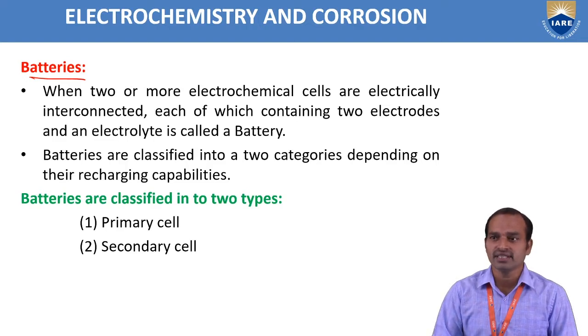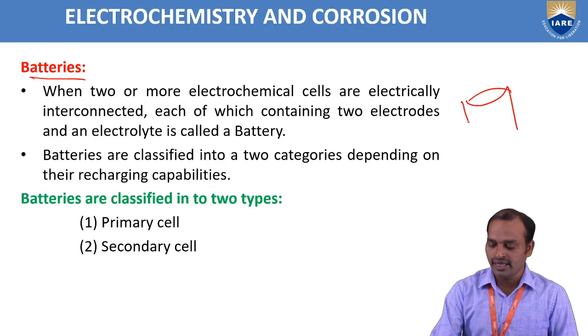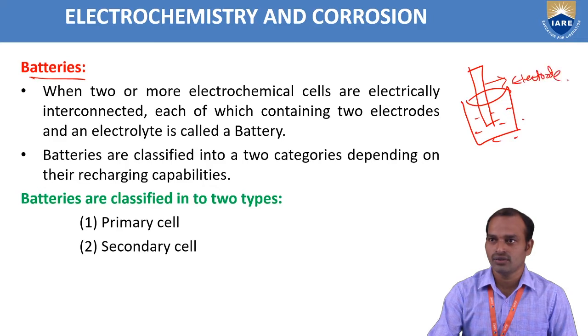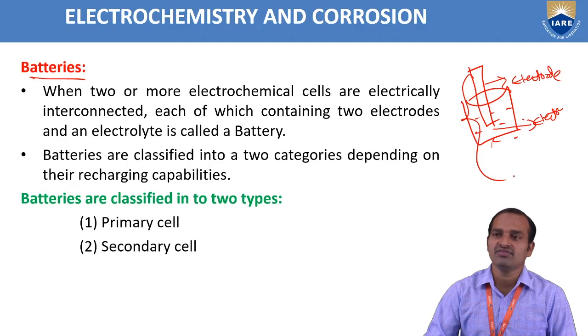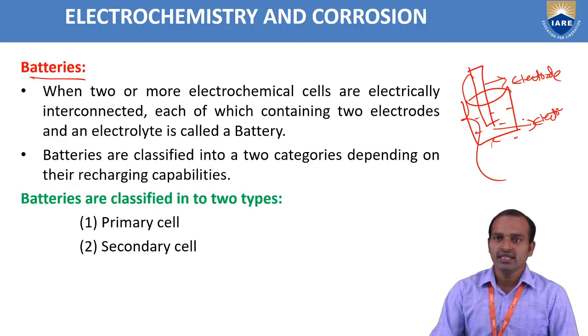What is a cell? Cell means the electrode and the electrolyte. This is the electrode and this is the electrolyte. So this is called a cell. A combination of such cells is called a battery. When two or more electrochemical cells, each containing two electrodes and an electrolyte, are electrically interconnected, it is called a battery.